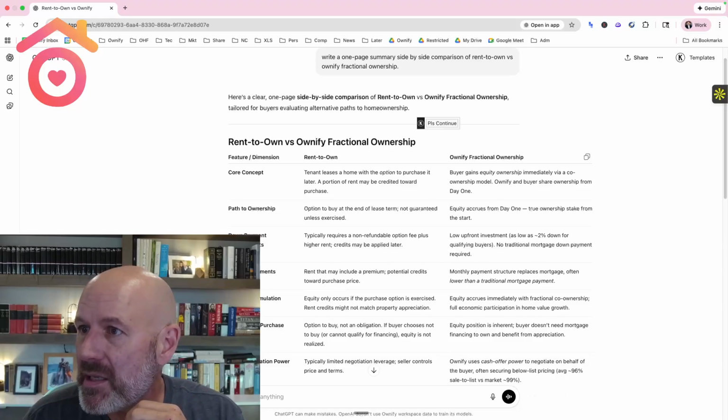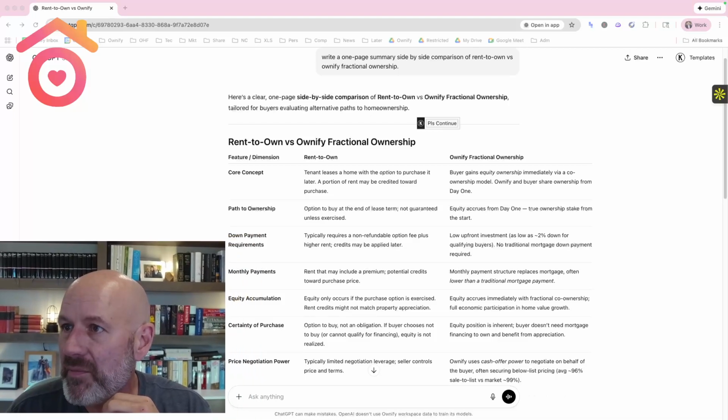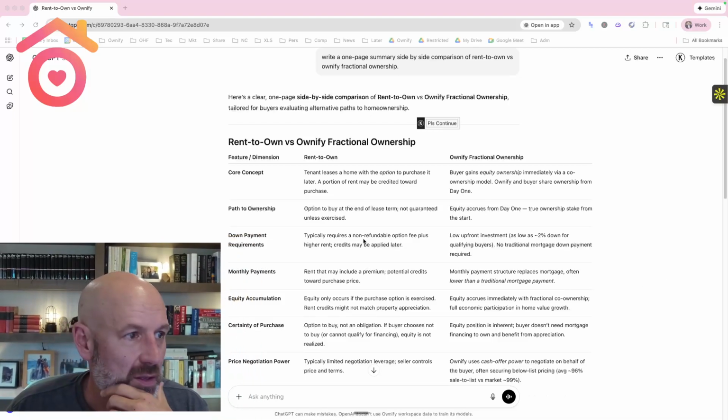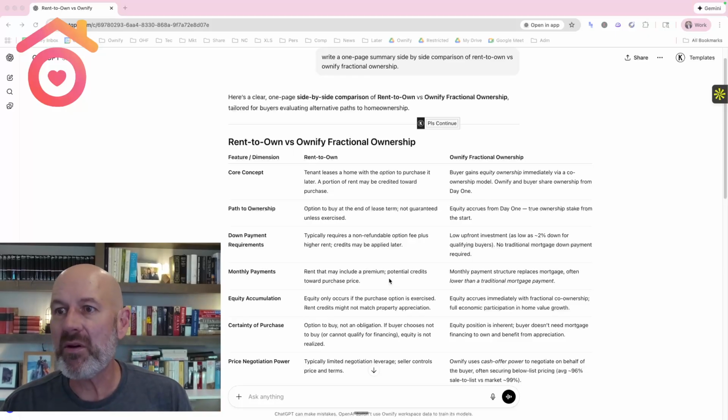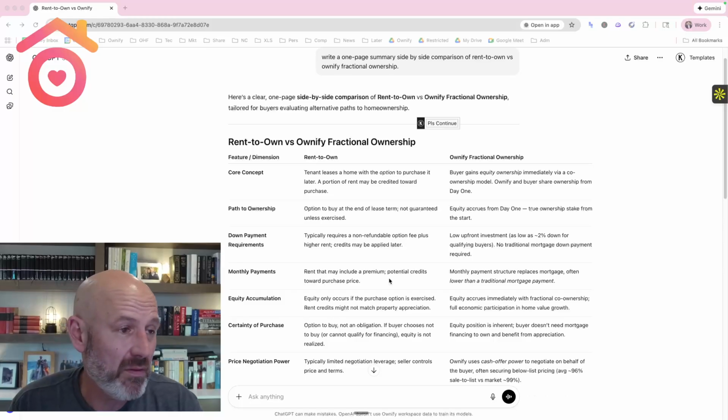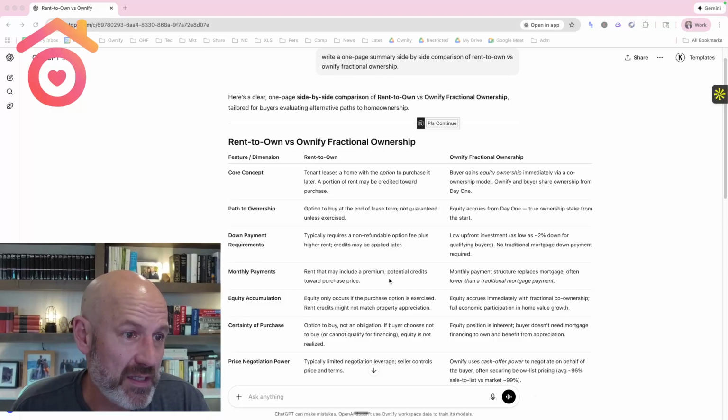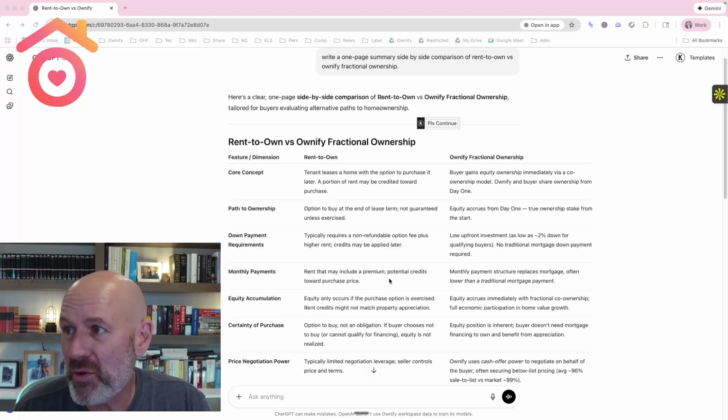All right, I see. Here, let me move myself out of the way a little bit just so you guys can see this a little better. Monthly payments. In the rent-to-own model, rent that may include a premium, and often the programs out there have rent credits that can be applied or should be applied towards a down payment. They often don't work, and sometimes the customer forfeits these rent payments. In the Ownify model, the monthly payment replaces the mortgage, and often it's lower than the traditional mortgage payment. That is correct. So ChatGPT got that right.